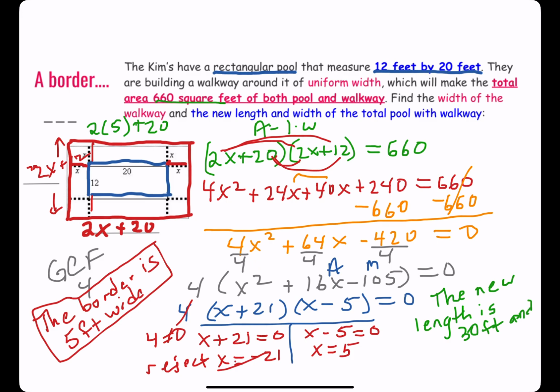And the width, let's see, the width will be 2 times 5 plus 12. The new width will be 22 feet.